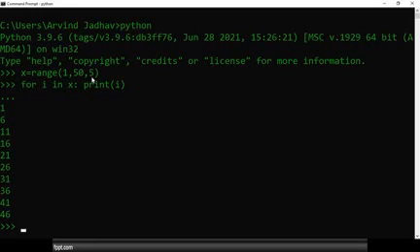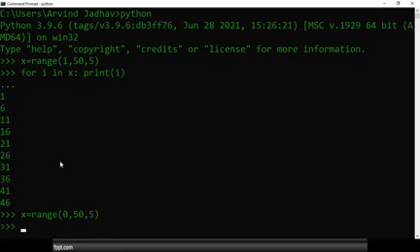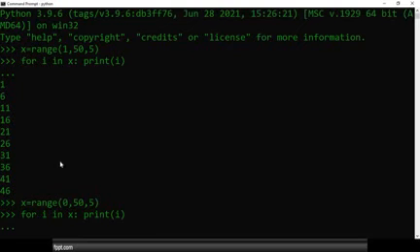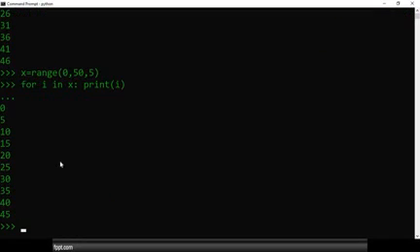what value do we get? 6. 6 plus 5, what value do we get? 11. 11 plus 5, what value do we get? 16. So if you want to print like that, and here I pass 0, then it will print 0, 5, 10, 15 and so on. See, check that out. In that case, it will print 0, 5, 10, 15, up to 45. So that information will be printed from 0 to 45. The value will be incremented by 5.